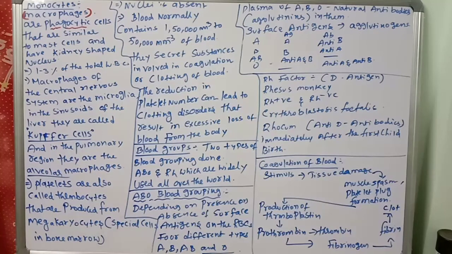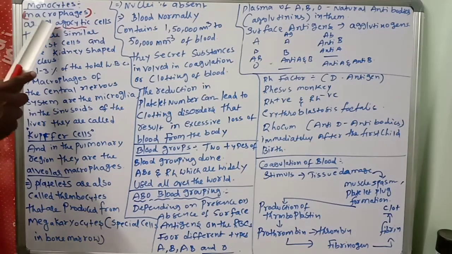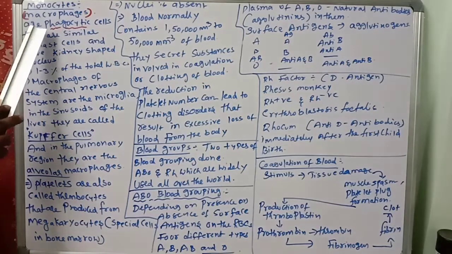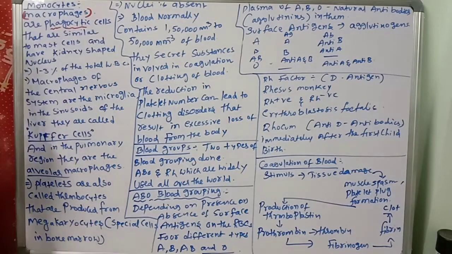So they will eat or engulf the harmful pathogens. So macrophages are of which nature? Phagocytic nature, and they will perform phagocytosis. That's why these monocytes are called phagocytic cells.